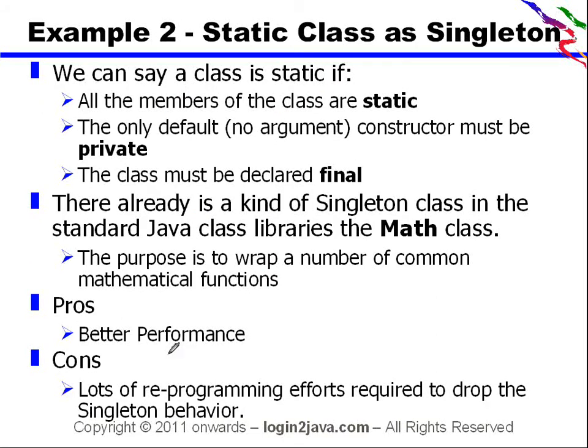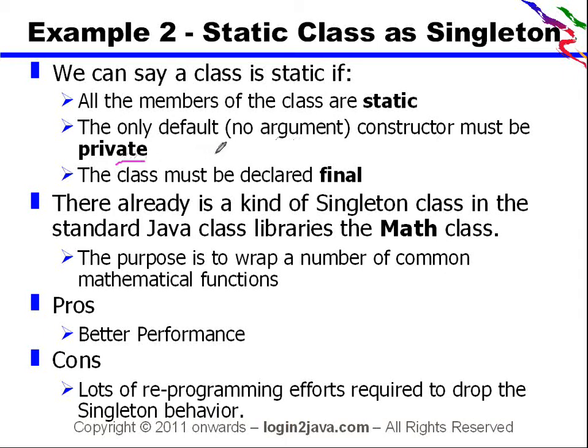Now another variation of singleton. If you are sure that you don't require any instance and your requirement is mainly on performance, you can use a static class as a singleton. We can say a class is static if all the members of the class are static and the default constructor is private. Why must it be private?